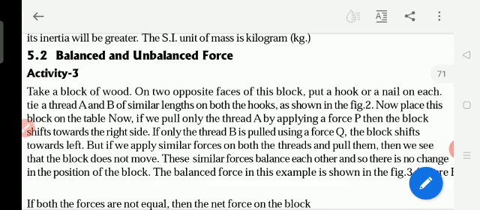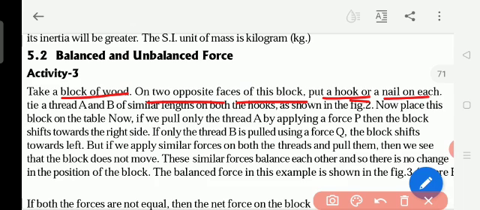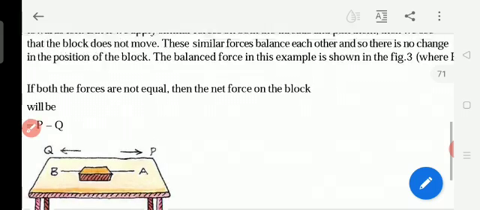So here, take a block of wood. On two opposite faces of this block, put a hook or a nail on each, and tie threads A and B of similar length. Okay. So if we pull on the thread A by applying a force P and on B a force Q, now we will see.